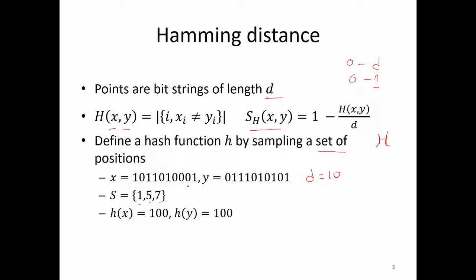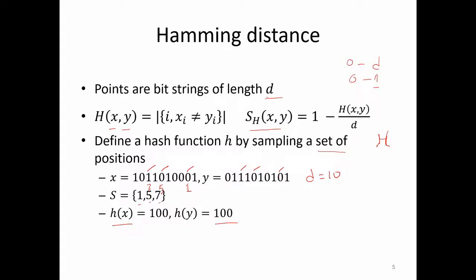So we pick positions 1, 2, 3, 4, 5, 6, 7. These are the positions we pick, and similarly for y. Now you have a bit vector representation for x, which is 1, 0, 0, and a bit vector representation for y, which is again 1, 0, 0.